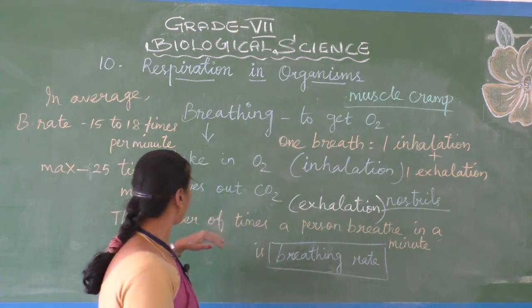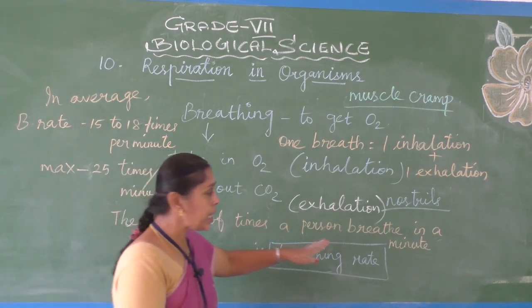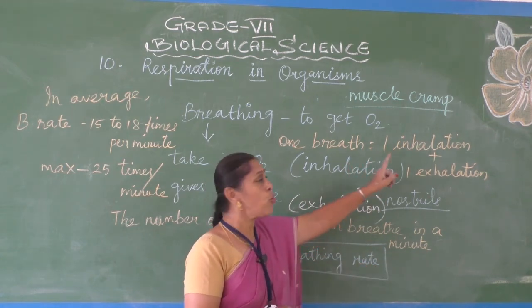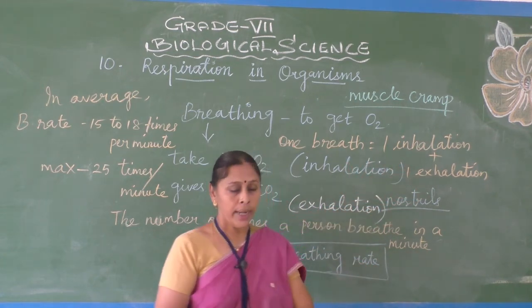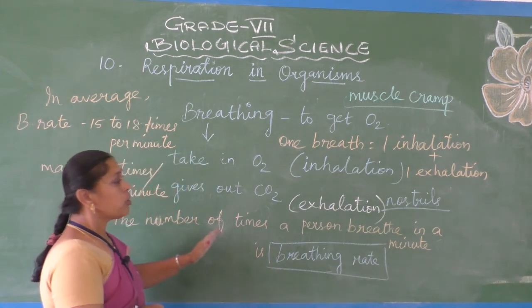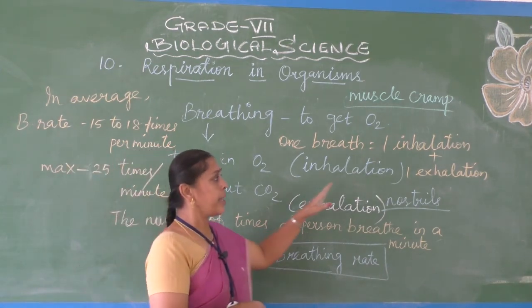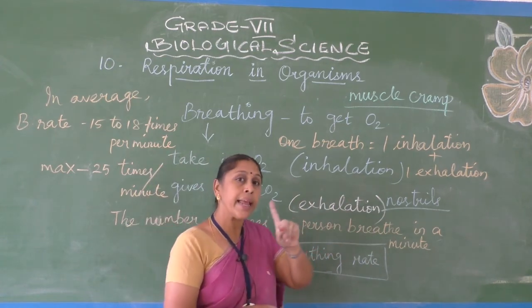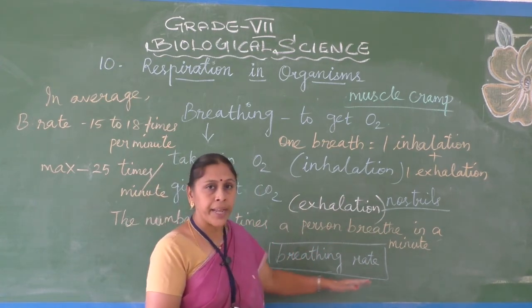The number of times a person breathes in a minute. One breath is equal to one inhalation plus one exhalation. How many times a person breathes in a minute is called breathing rate.